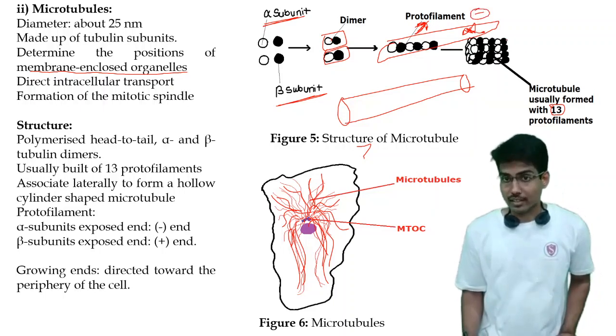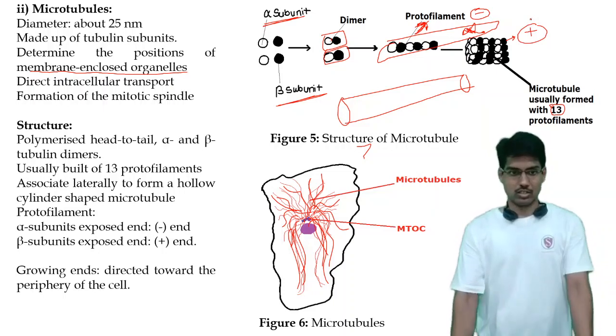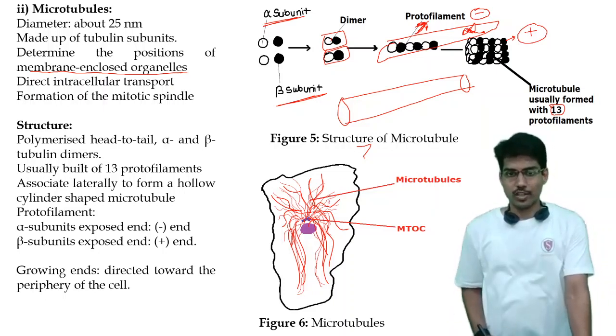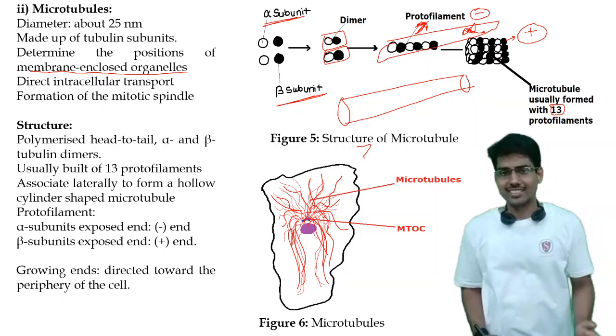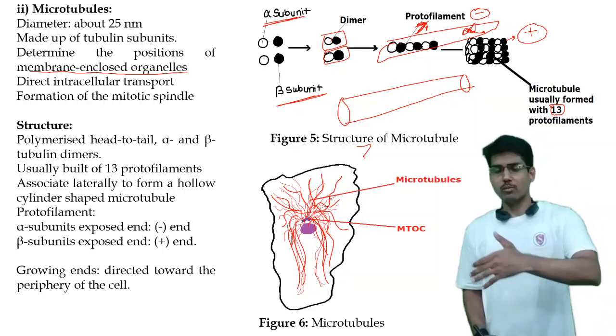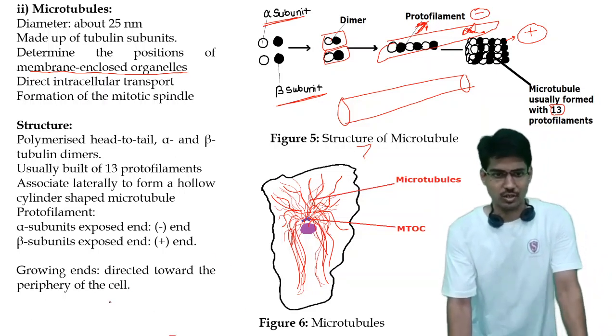And the side to which the beta subunits are exposed is referred to as the positive end. The growing ends of these microtubules are directed towards the periphery. As they start almost from the center, the growing end will always be towards the periphery of the cell. So this is the structure of the microtubule.